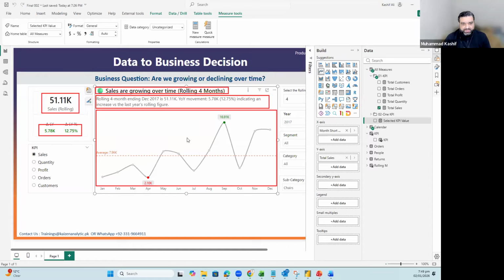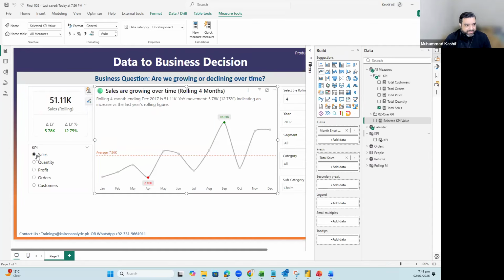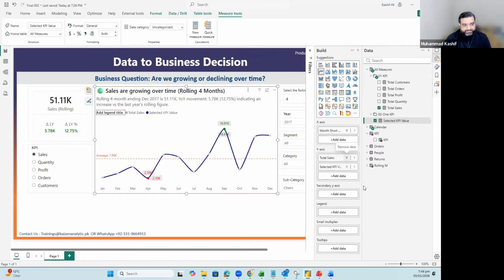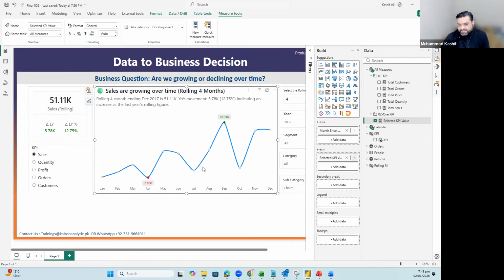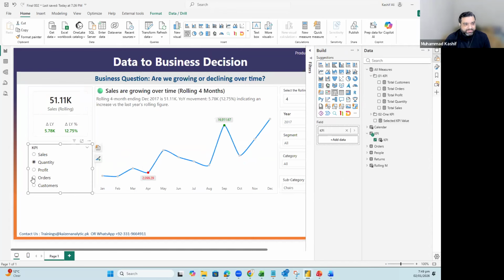So I will change my first element. I have added the sales. I will select the sales right over here, add the sales, and delete this one. As I said earlier, it will disturb this one for the time being. That's okay. And it is showing us the values.